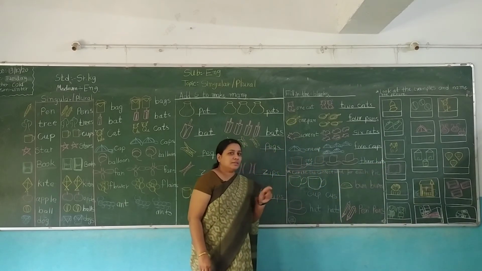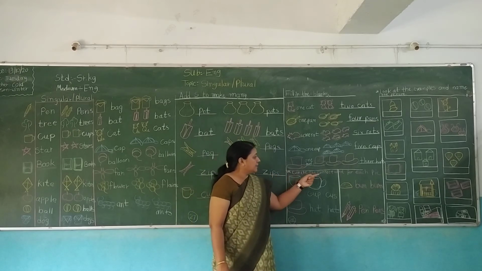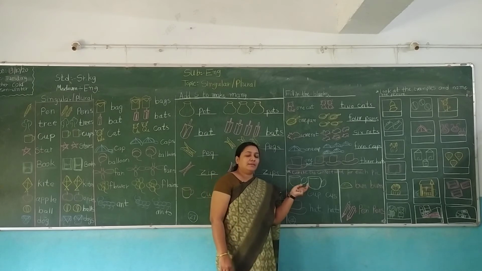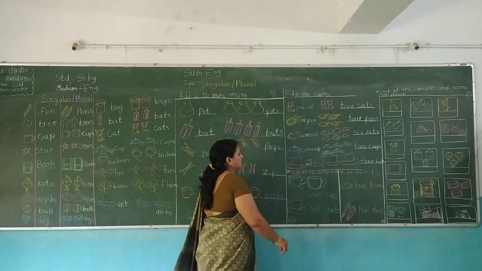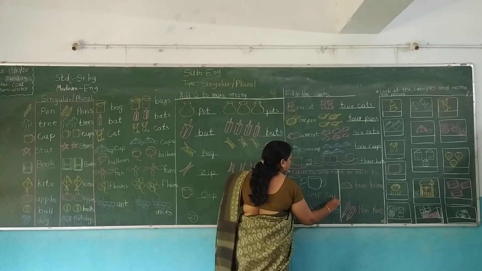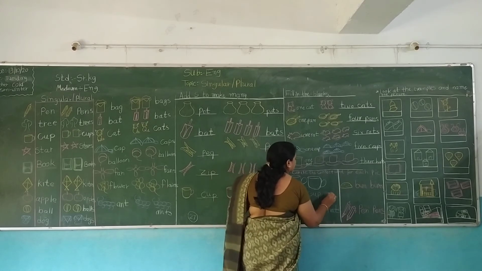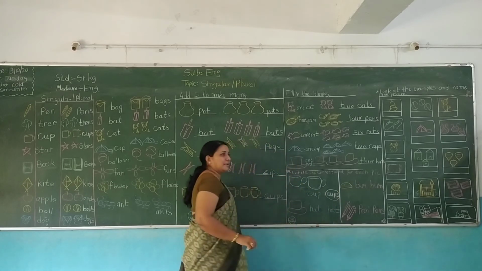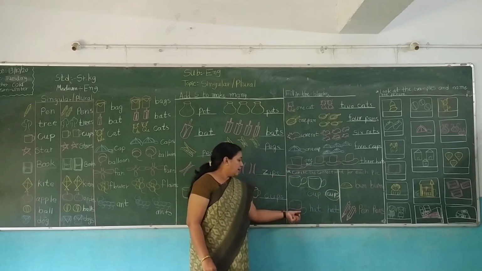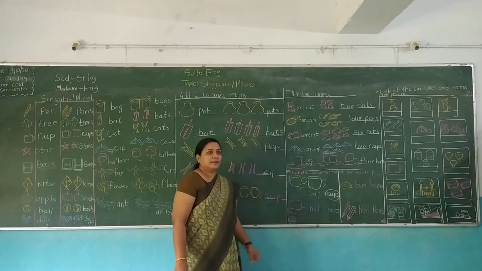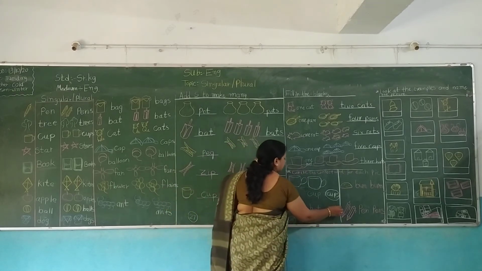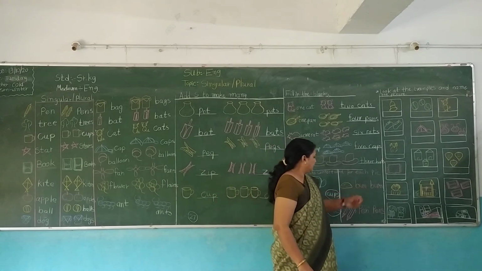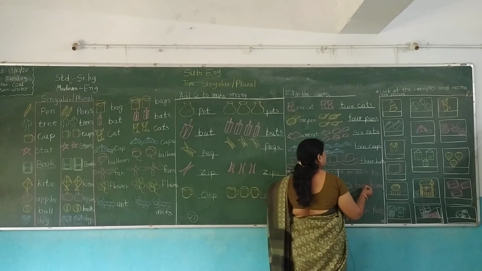Now, on this same page, downside, circle the correct word for each picture. There are how many cups? Cups. It's a cup or cups. One and many, that means cups. Okay. Hat, hats. Bun and buns.